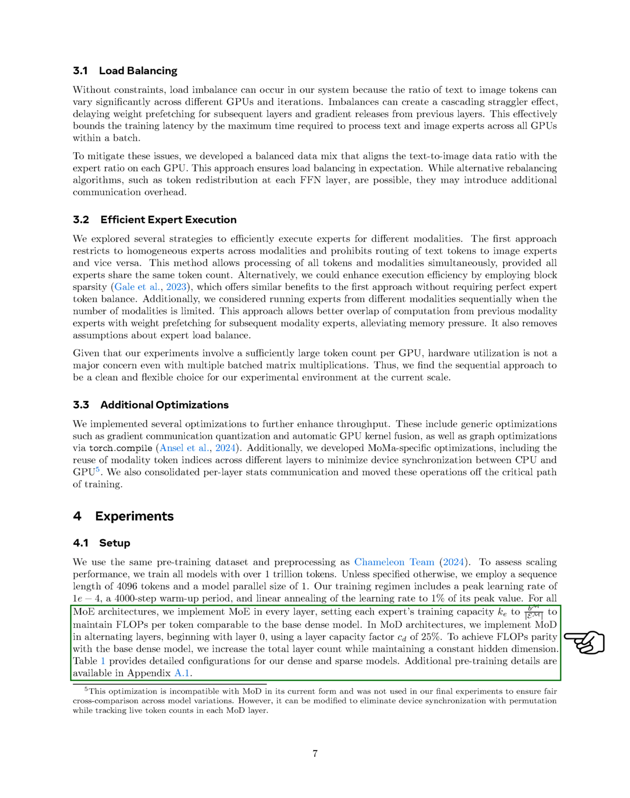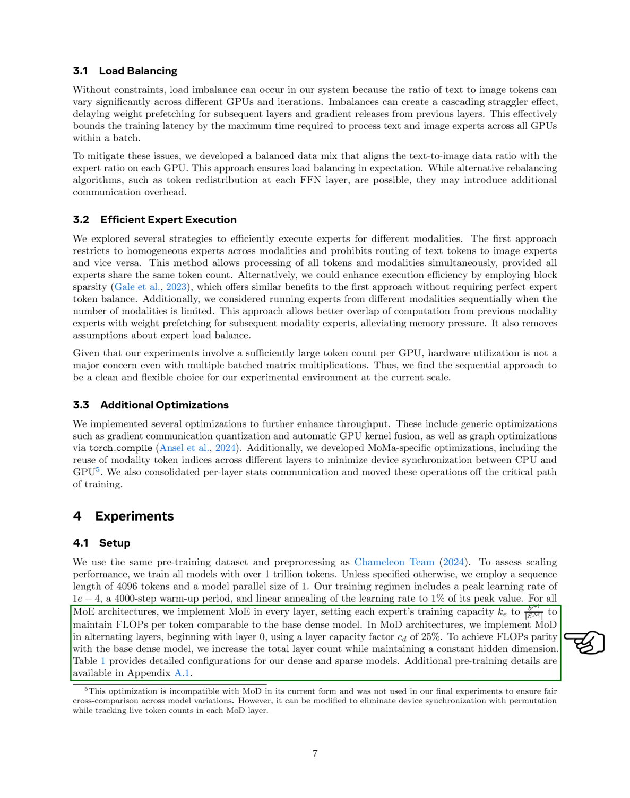In all MoE architectures, we implemented MoE in every layer, setting each expert's training capacity to the total batch size raised to the power of the number of modalities divided by the number of experts, ensuring that the floating point operations per token were comparable to the base dense model. In MoD architectures, we applied MoD in alternating layers, starting with layer 0, using a layer capacity factor of 25%. To maintain parity in floating point operations with the base dense model, we increased the total number of layers while keeping the hidden dimension constant.